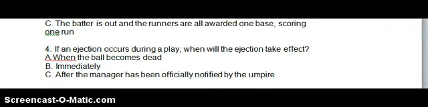Number 4. If an ejection occurs during a play, when will the ejection take place? Anytime a player is ejected, it happens, A, when the ball becomes dead.